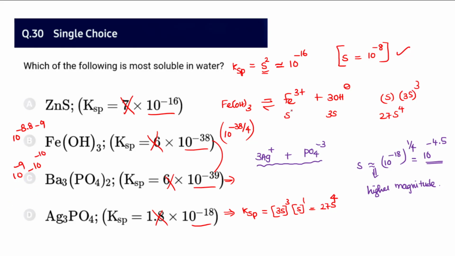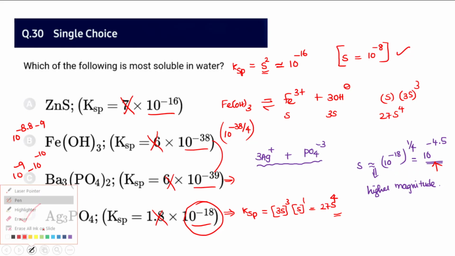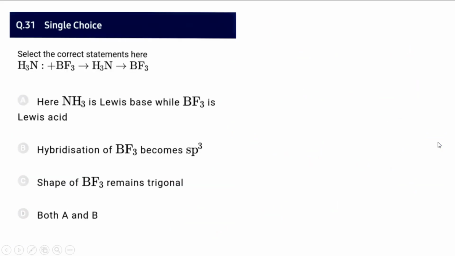What we can suggest on this is that it is not having a very high positive magnitude. But for option D, you will find S power 4; roughly, let me take 10 power minus 18. For 10 power minus 18, I am getting 10 power minus 4.5, which is a higher exponent, towards the positive side. So I must consider that as the highest solubility. Therefore the answer must be Ag3PO4, with minus 4.5. This has the higher solubility magnitude.